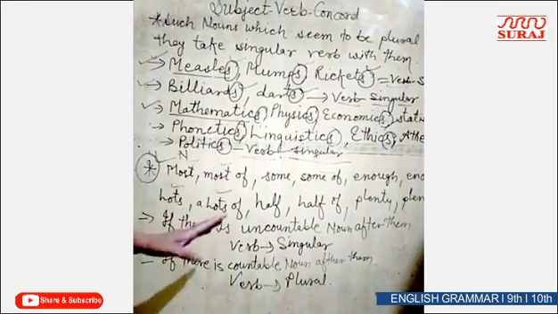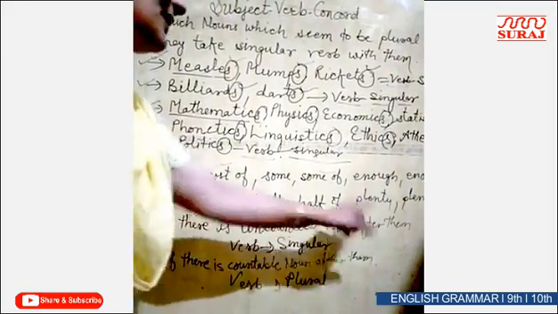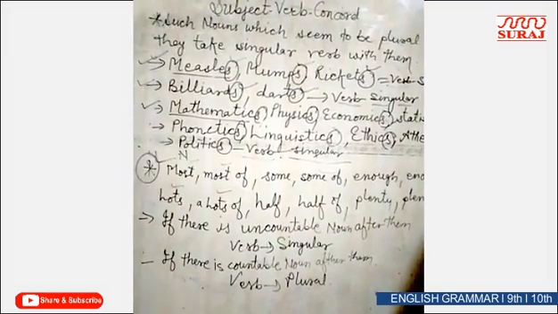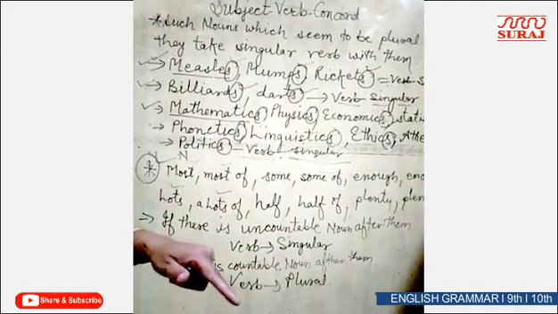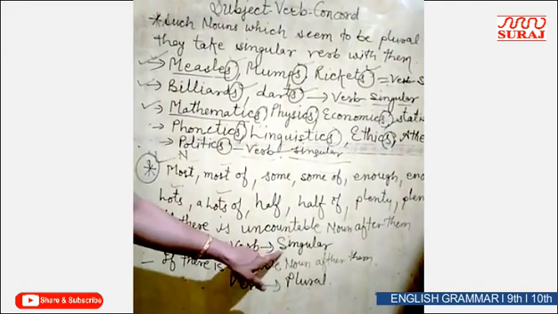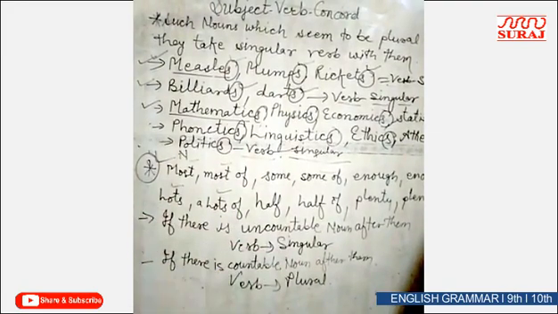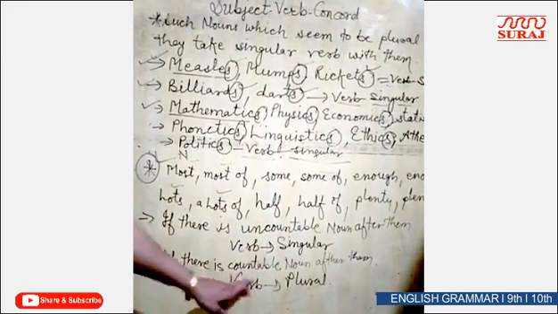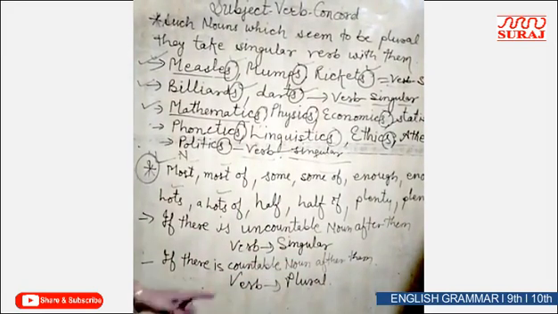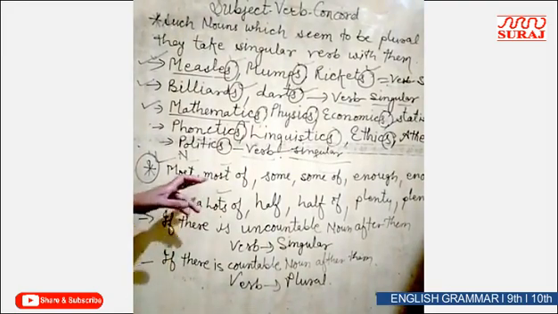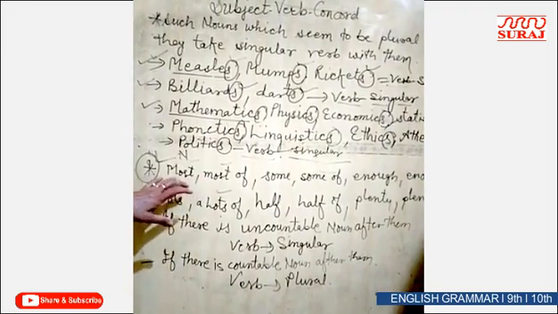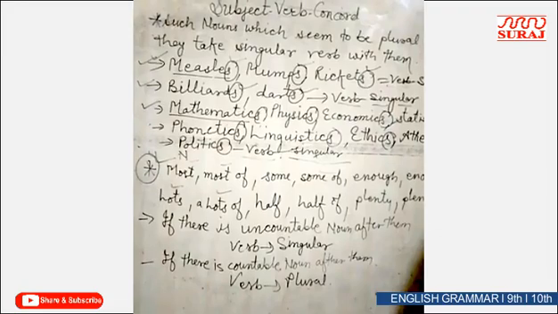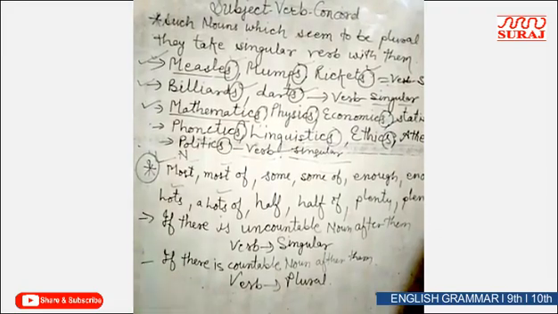If these words are used in a sentence as a subject, the verb must agree with the subject. If there is an uncountable noun after them in a sentence, the verb will be singular. And if there is a countable noun after them in a sentence, the verb must be plural. Clear? So this is also a very important rule which we have to practice: most, most of, lots of, enough, enough of, plenty, plenty of.